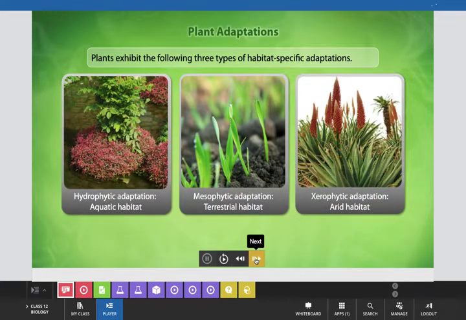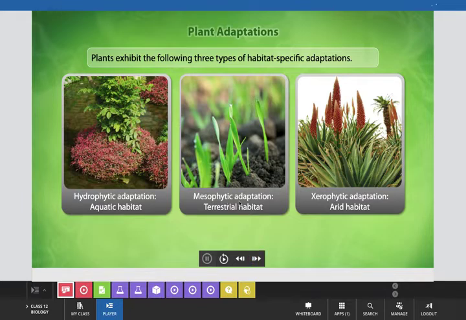Now we are starting with plant adaptation, that is, different examples of plant adaptations with their particular habitat. Plants exhibit three types of habitat-specific adaptations. One is hydrophytic adaptation, related to the aquatic habitat, and in this category we will talk about aquatic plants.